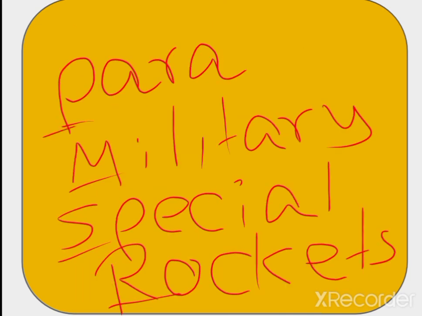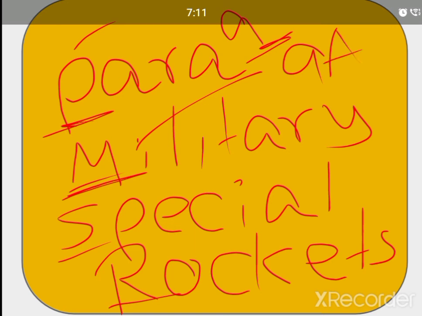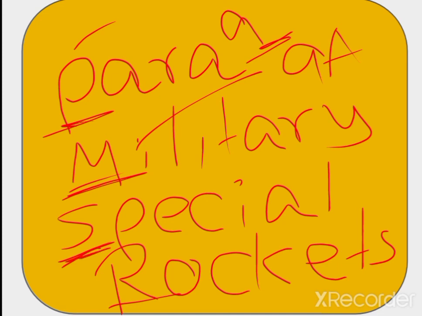Next, Paramilitary: P for Panchayati Raj institutions, that is Part 9. Okay, then Military: that is for municipalities, which deals with Part 9A. Okay, next, Special Rockets: Special for Schedules, and Rockets for Part 11, that deals with relations between the States, right? Part 11. Okay, so this is all for this segment.